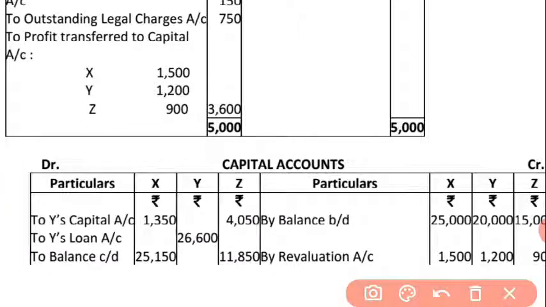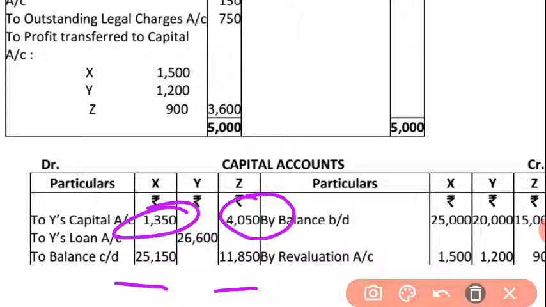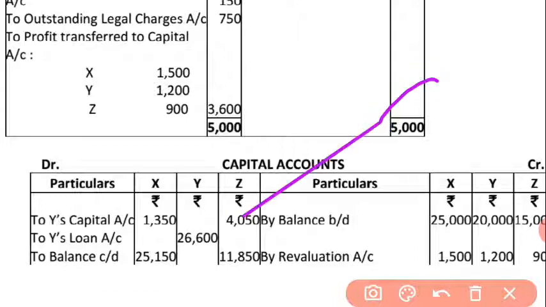So write directly into Y's loan account 26200. Okay, this way sum up X and Z's column, and after that subtract 1350 and 400500, then you will get 251500 and 11850.